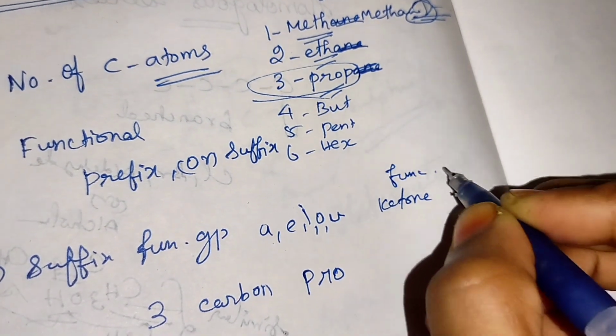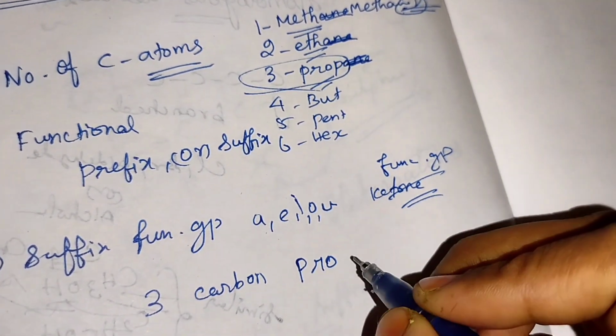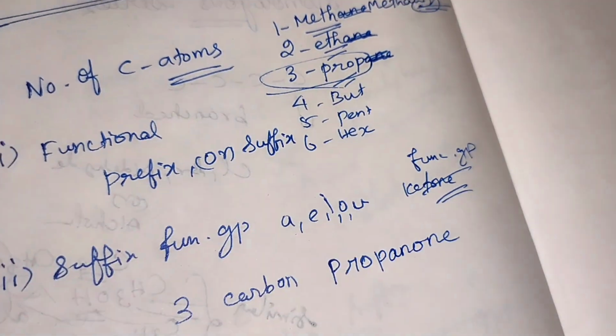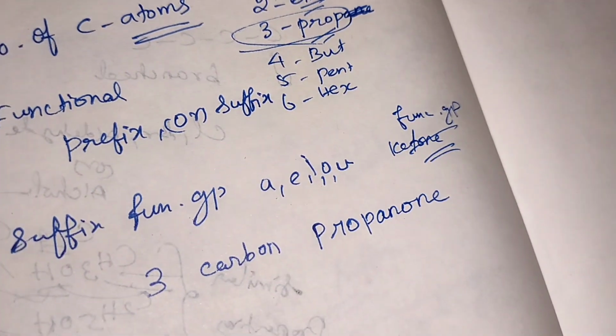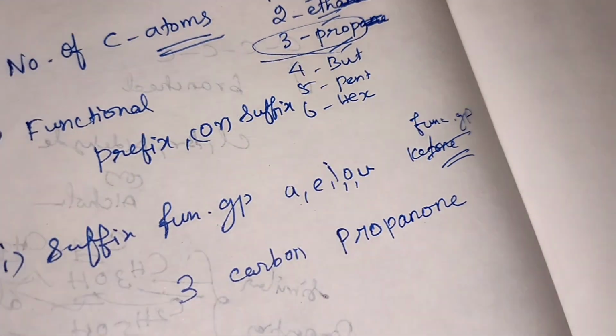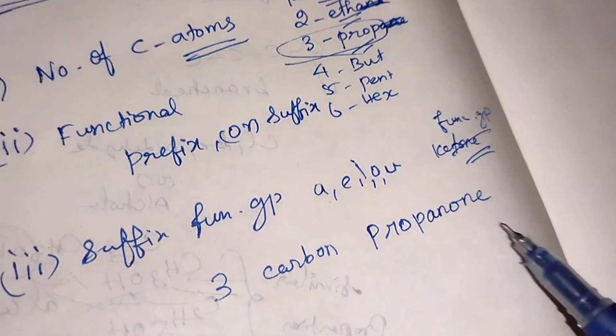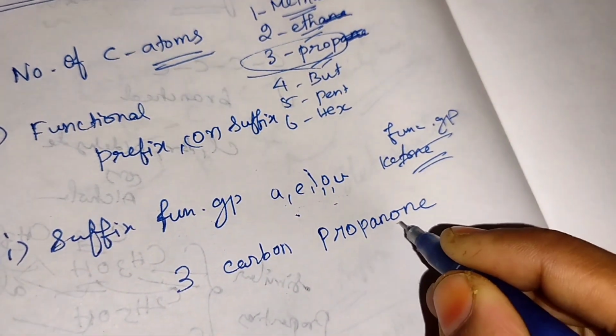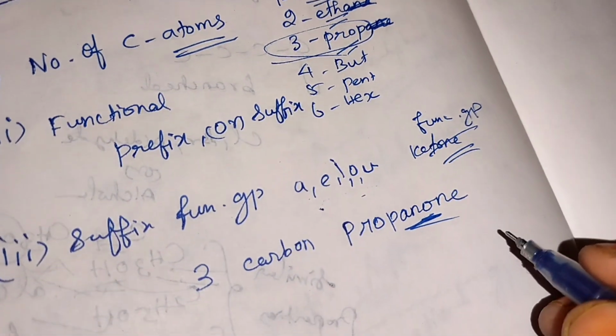Ketone group means propanone. So like that it will come. If the functional group is present in the suffix, it will end in AEIOU. Here see, propanone, one, like that it will come.